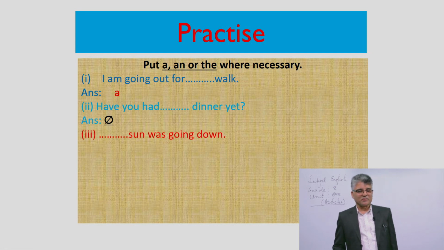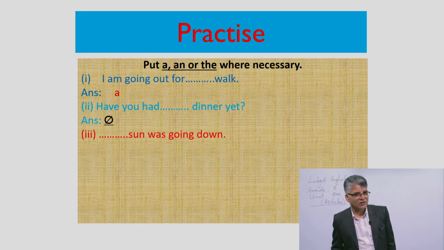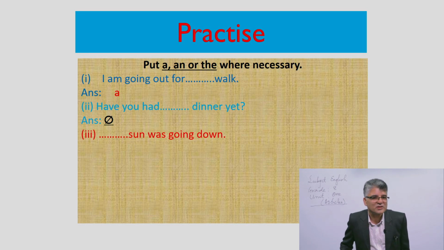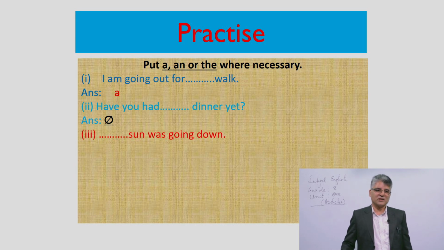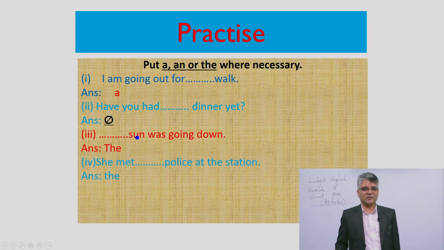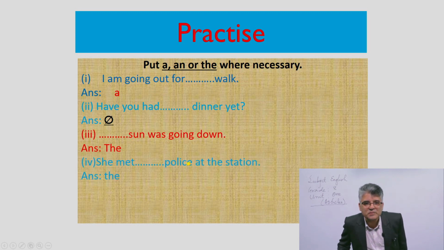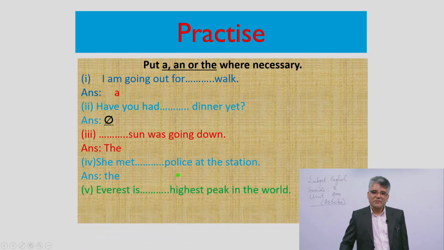So similarly, blank space sun: the sun, an sun or a sun, what do you use? The sun was moving down. Definitely it is singular, so it must have the article, as it is the highest heavenly body. In case of the sun, we have to use the because it is one, singular. And she met blank space police at the station. The is used. Okay. So Everest is the highest peak in the world.